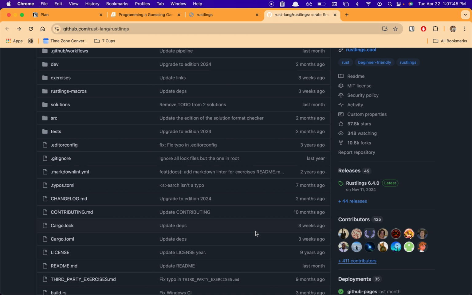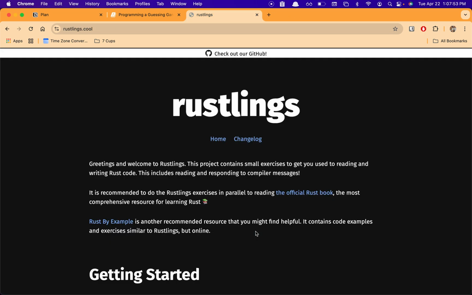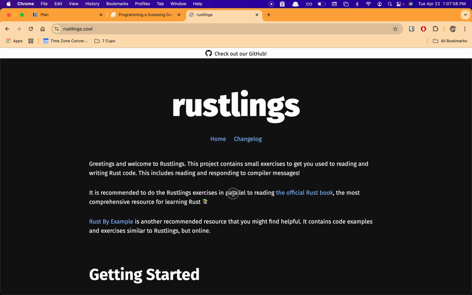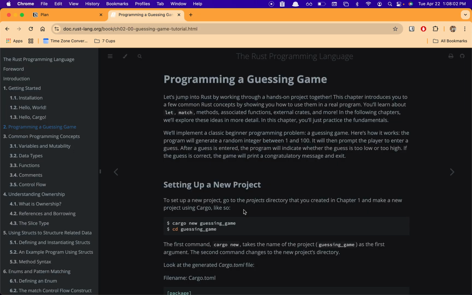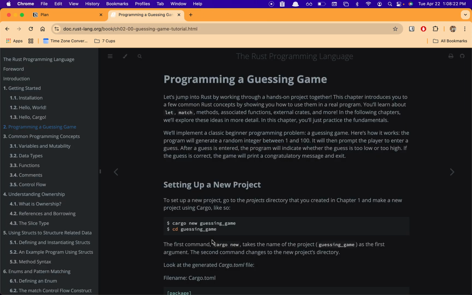I'm not planning on trying out these exercises first. Instead, I'm trying to read the book, which I started long, long ago but didn't complete. Apparently, it's a good idea to do this in parallel to reading the official book, which is the official comprehensive resource for learning Rust. And then there's Rust by example, similar to Go by example. There are a lot of XYZ language by example now.